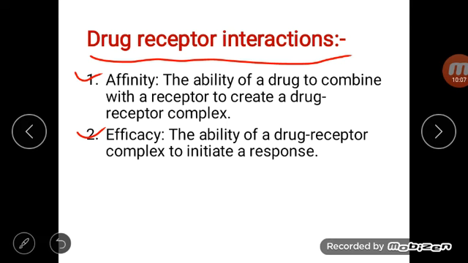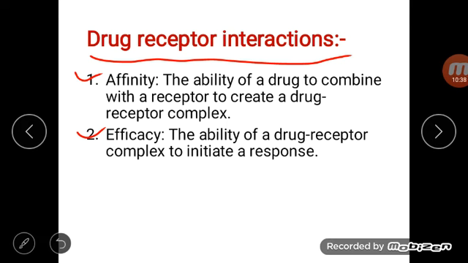Affinity means the ability of a drug to combine with a receptor to create a drug receptor complex. Next one is efficacy.